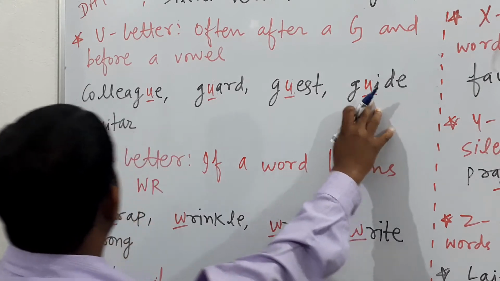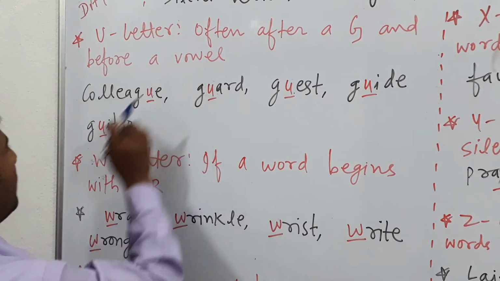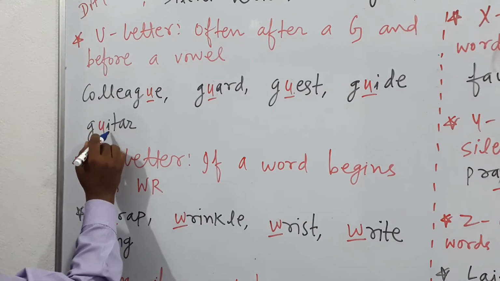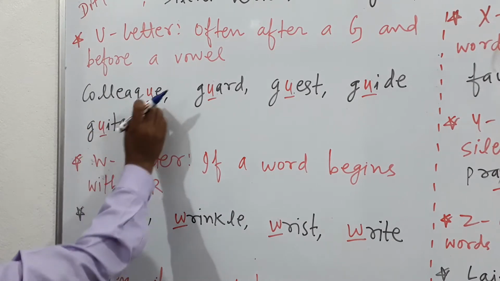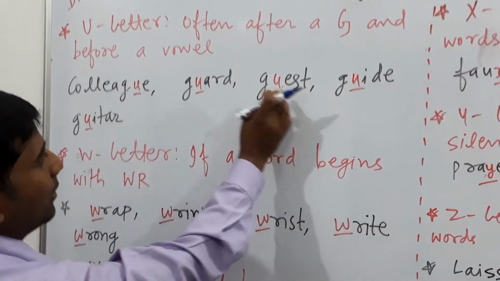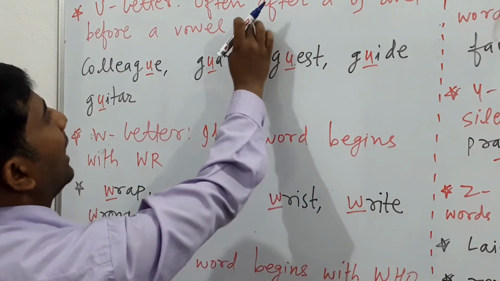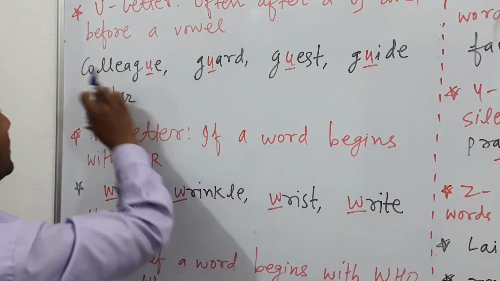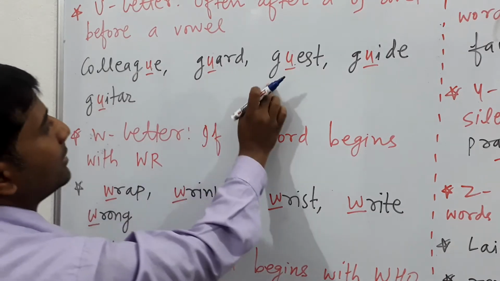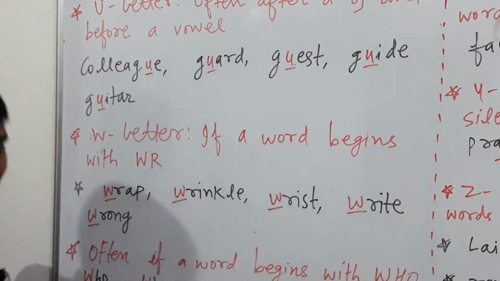Guest, U is silent. Guide, U is silent. Guitar, U is silent. So before a vowel, so the vowel is I, here is U. The vowel is E, here is U. The vowel is A, here is U. And after G, so here is G, G, G, G, G. So with both conditions it is 100% correct.